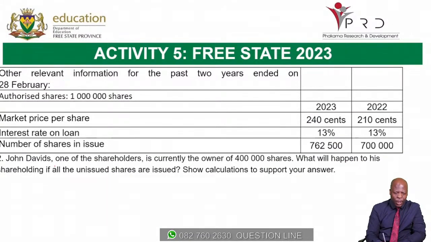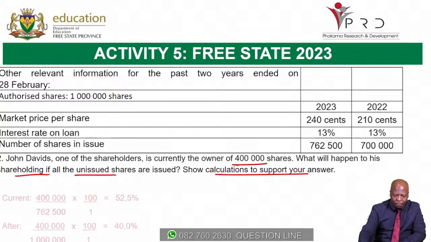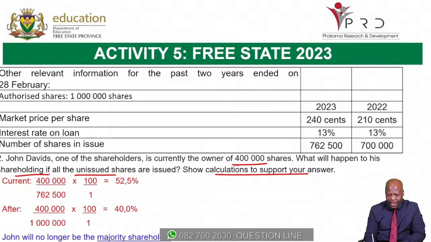Next question. John Davids, one of the shareholders, is currently the owner of 400,000 shares. What will happen to his shareholding if all the unissued shares are issued? Show calculations to support your answer. Okay, so currently John Davids has 400,000 shares. We divide his 400,000 shares by the total number of shares in issue, which is 762,000. That gives us 52.5%. So he is currently holding 52.5%. That makes him a major shareholder.